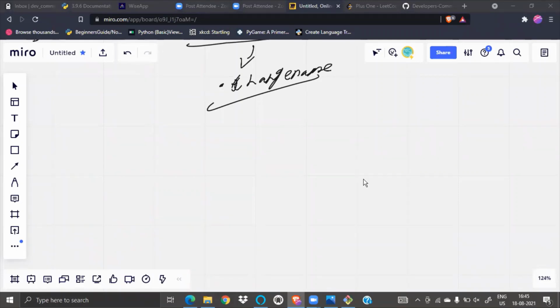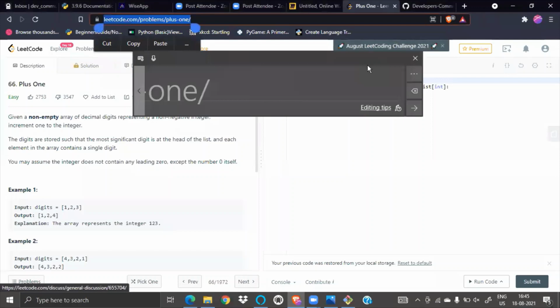Let's see if anyone missed some part of class. Even if someone missed yesterday's class, they can ask me here. If someone faced any problem in Git Bash, everyone installed Git Bash now. See, I'm just telling you the website. Okay, again, I was just solving some LeetCode problem. Okay.